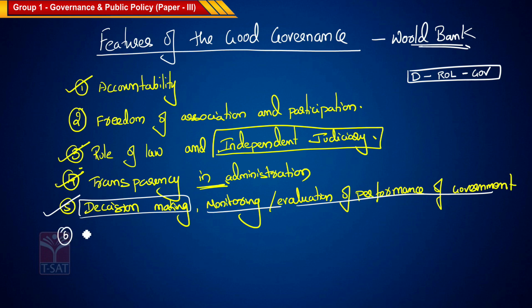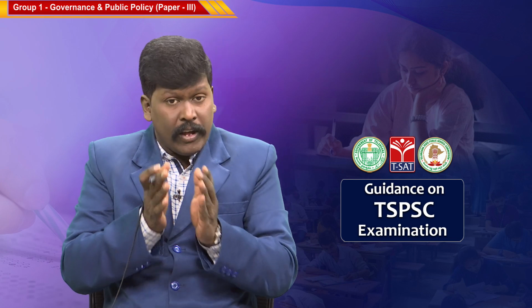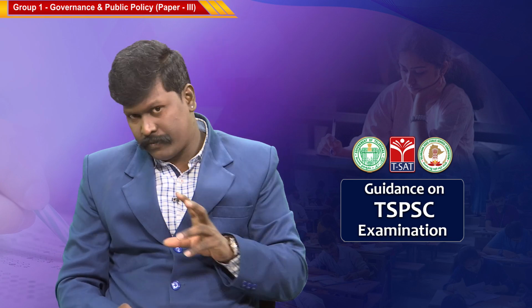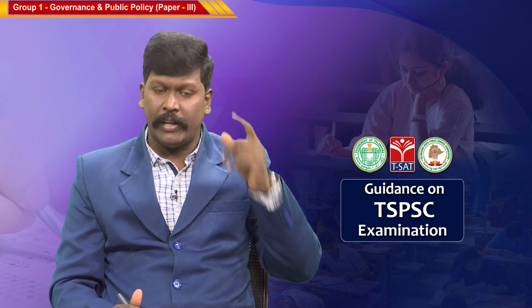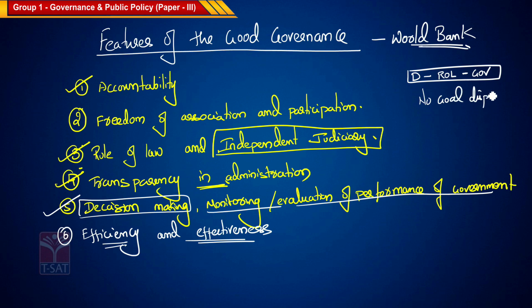Now, the sixth one is efficiency and effectiveness, or economy and efficiency. What is the role of the government? The role of the government is the welfare of the people, so the outcome should be efficient. The welfare of the people must be accurate. There should be no goal displacement. This is the sixth feature.